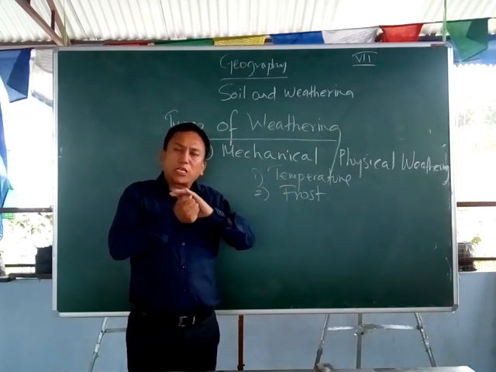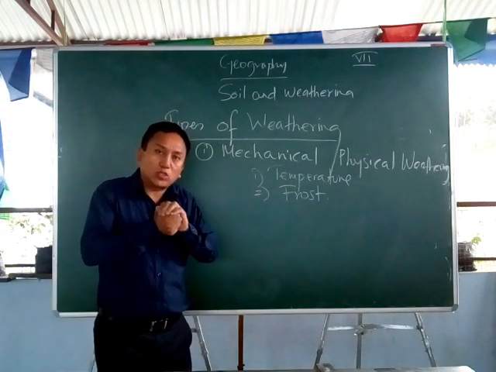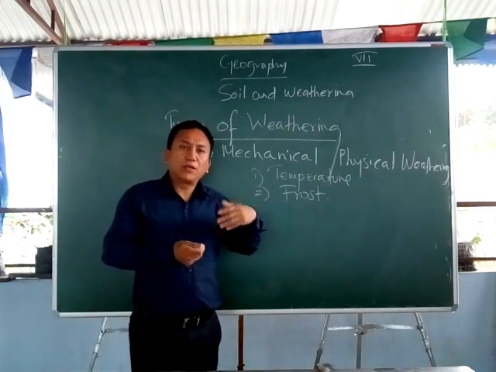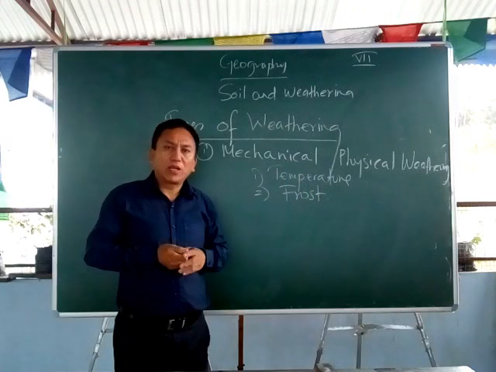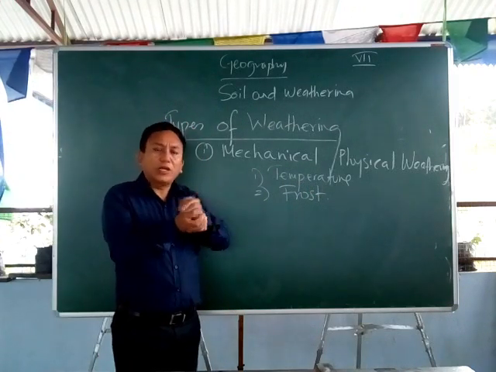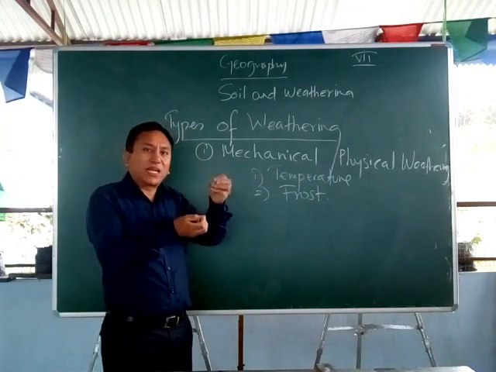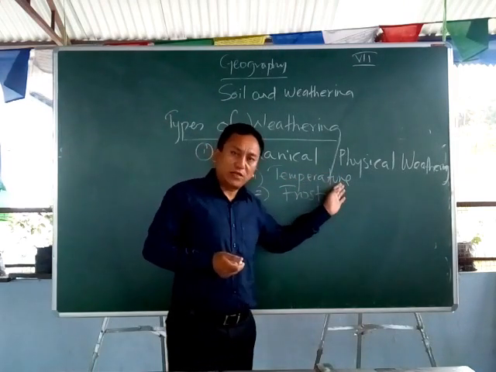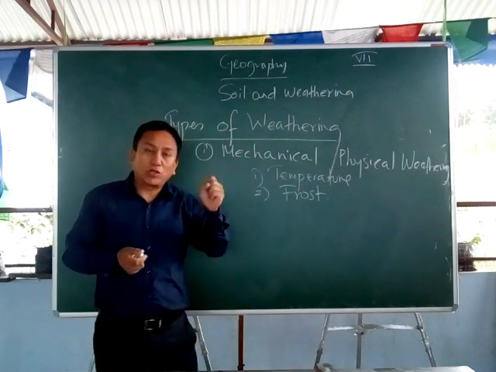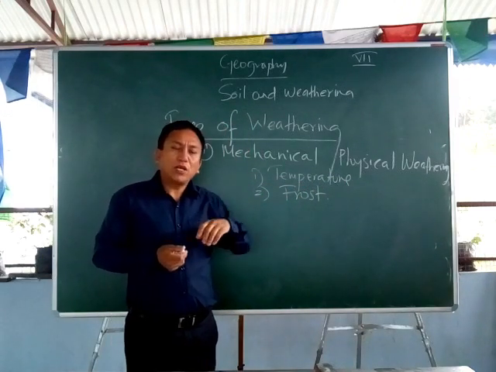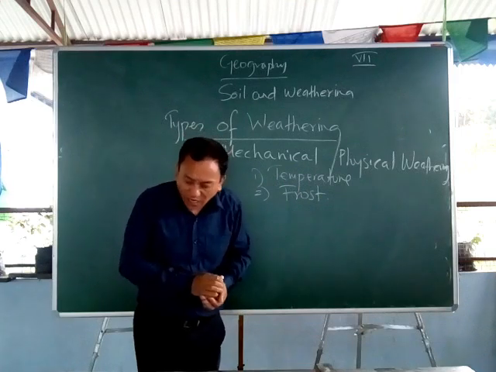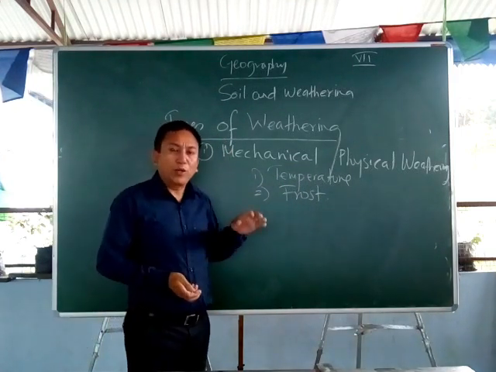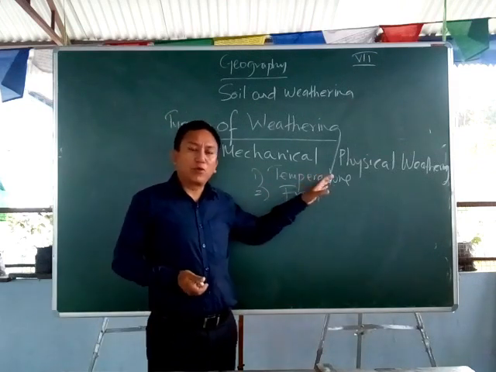So because of the continuous expansion and contraction of the outer layer of the rocks, the rocks start to break out in layers, which is called exfoliation. It's like when you peel an onion, the onion comes out in layers, somewhat like that. That is because of the unequal heating of the rocks, whereby the rocks are broken out in layers called exfoliation.